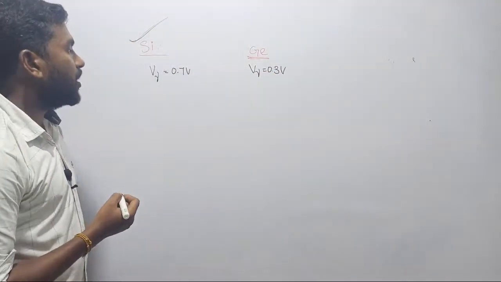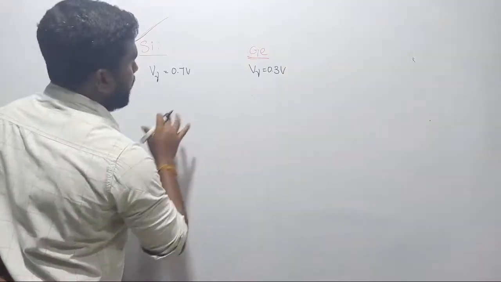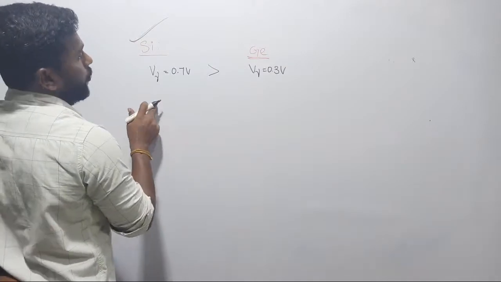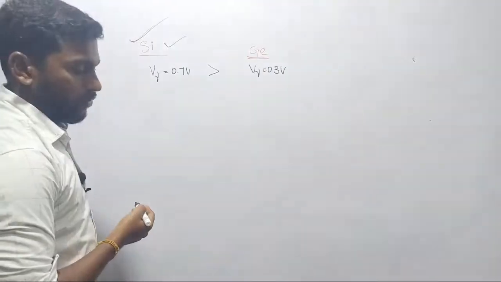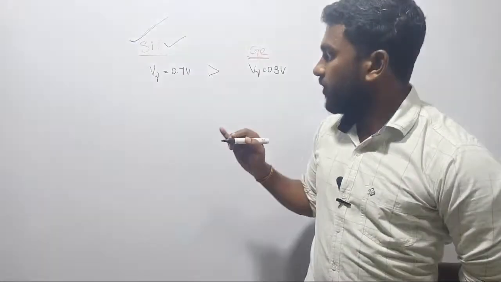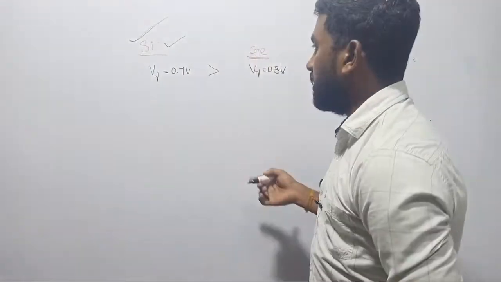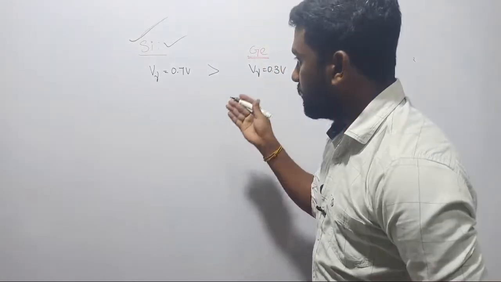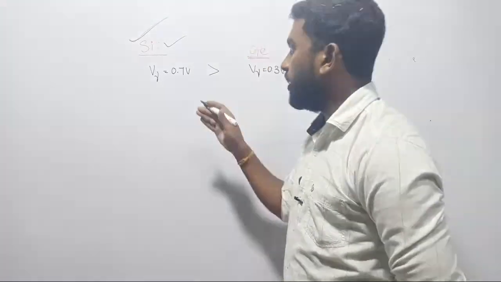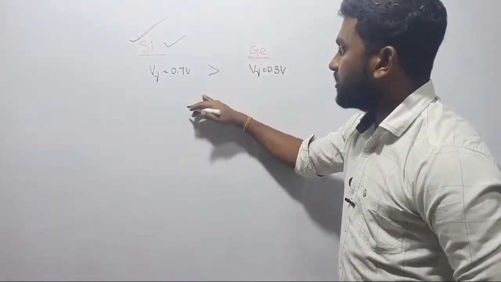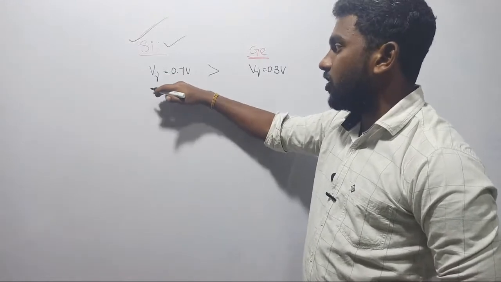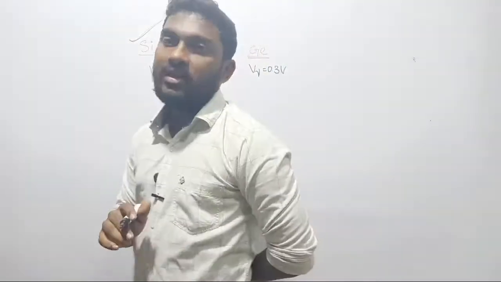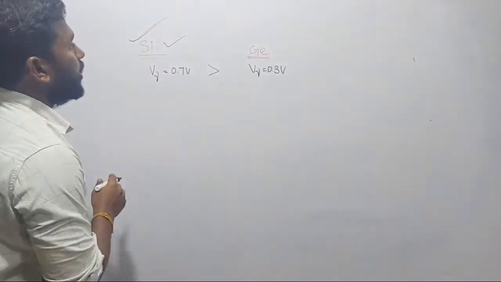So what is the other conclusion here? When comparing silicon with germanium, the cut-in voltage of silicon is greater than that of germanium. So from the cut-in point of view, priority is again given to silicon. In total we saw three reasons. First, temperature. Second, reverse saturation current, which in silicon is very small compared with germanium. Third, cut-in voltage: 0.7 for silicon, whereas for germanium it is 0.3. These are all the reasons why we go with silicon material.